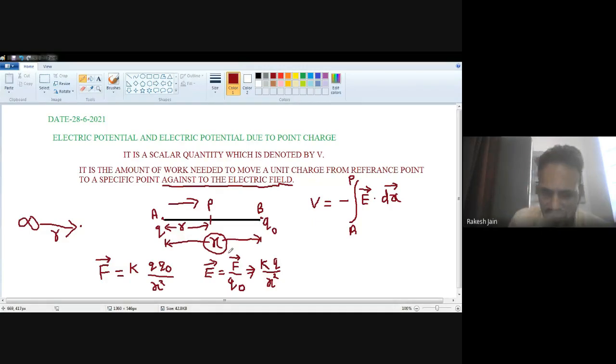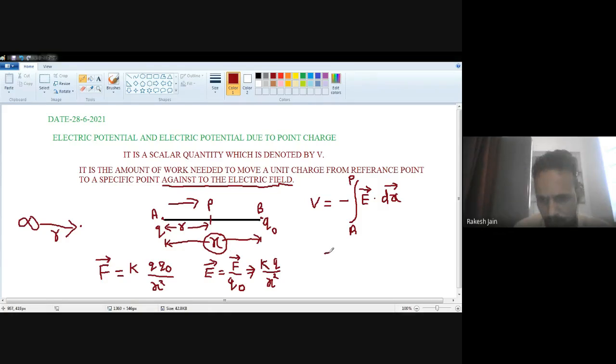The distance between the point charge Q and the test charge Q0 is denoted by x. That's why I have to put the distance square as x square. So F is equal to K Q Q0 divided by x square. Definitely the electric field intensity at Q0 will be E equal to F upon Q0, that is K Q Q0 upon x square divided by Q0. So Q0 cancels out, and you will find K Q upon x square.